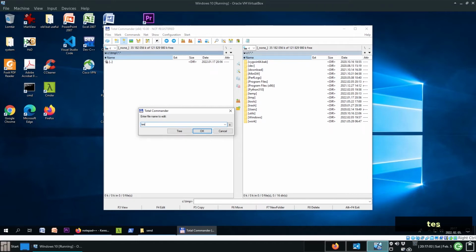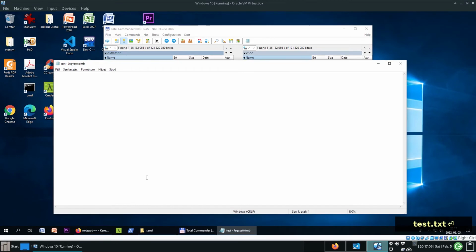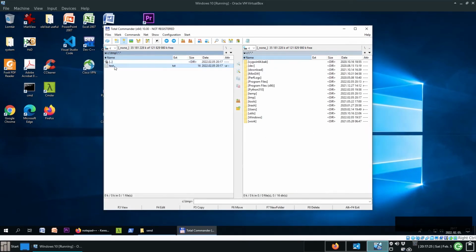For instance, test.txt should be its name. And as you can see, Notepad is used, but this is a very basic text editor. Okay, with Ctrl S we can save it, close it, and it's there.